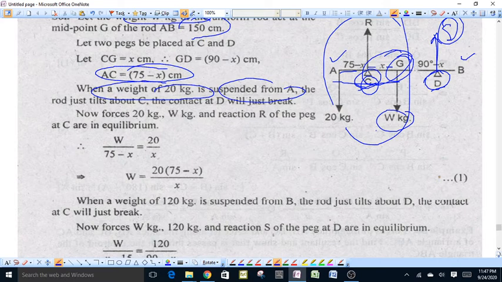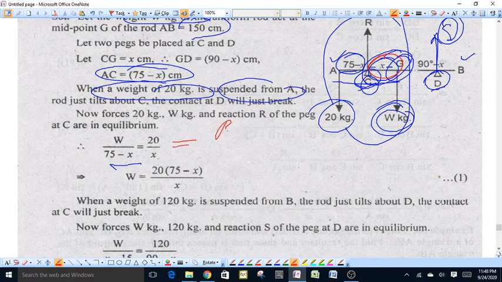This means W upon the distance between the other two, 75 minus x, and 20 upon the distance between the other two, that is CG, which is equal to x, and R upon AG, which will be equal to 75.